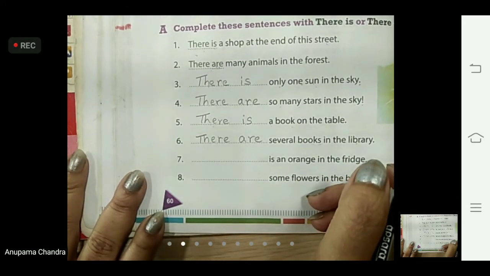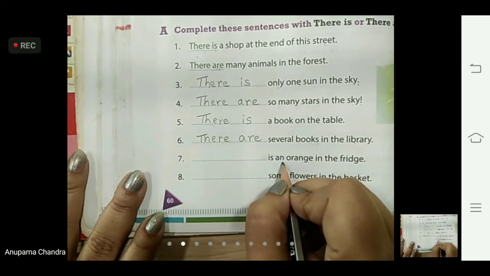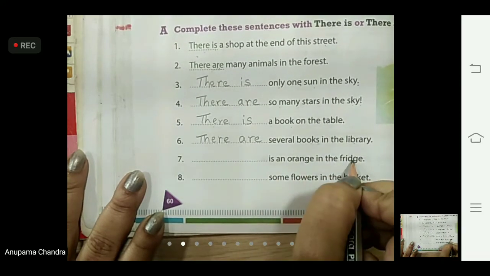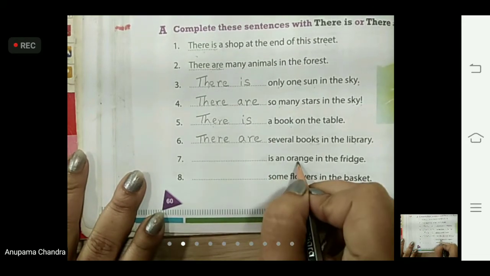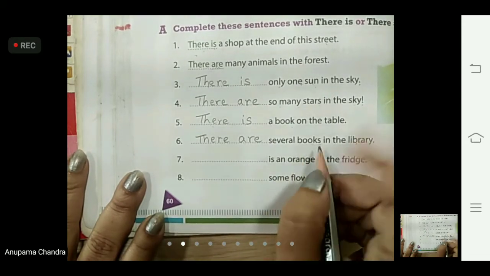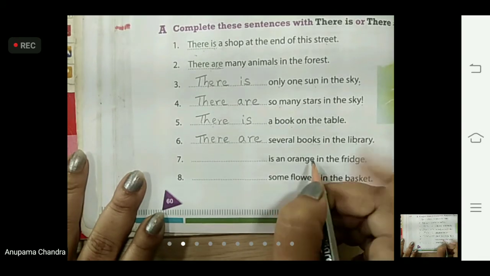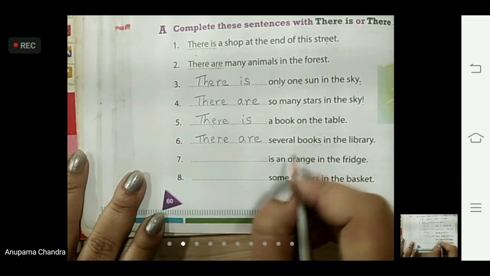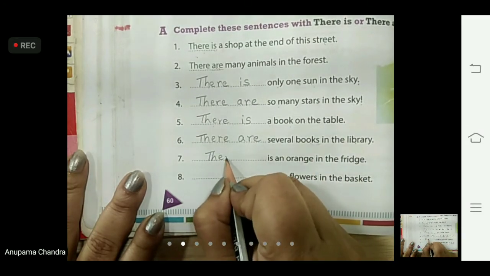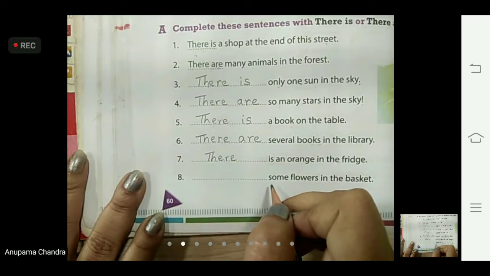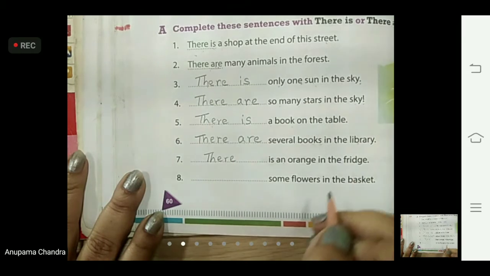Okay. Look at the seventh one. Dash is an orange in the fridge. Now is is already written here, children. An orange means one. Is S there after orange? No. So that means one. Now is is already written here. So we will write only T-H-E-R-E there. Okay. There is an orange in the fridge.